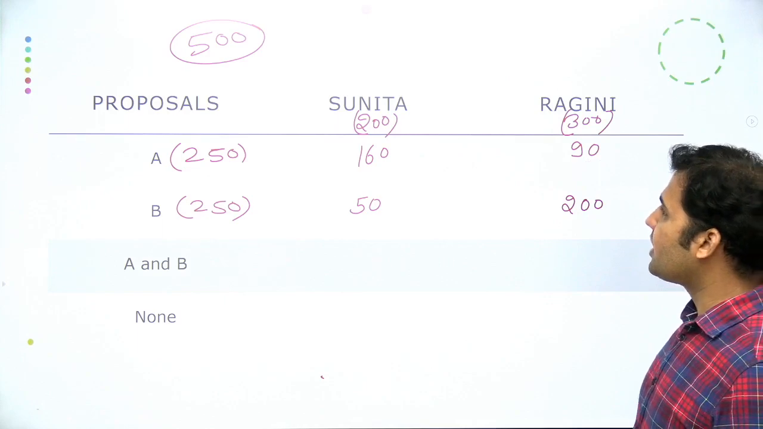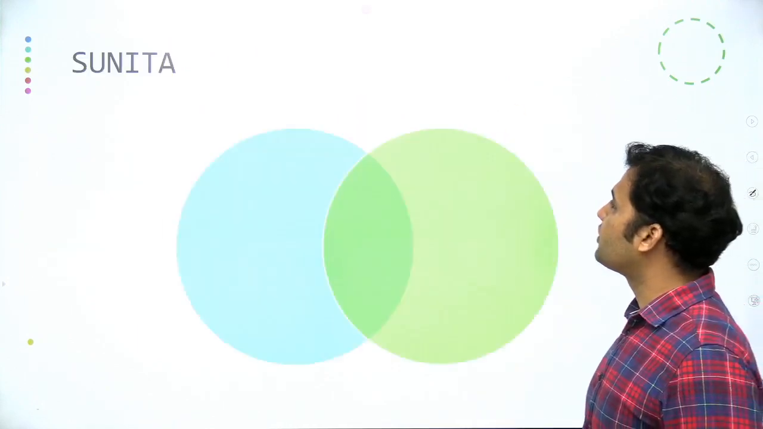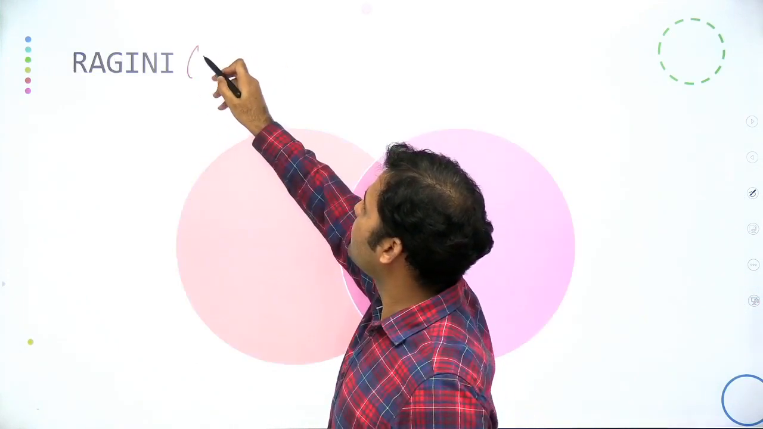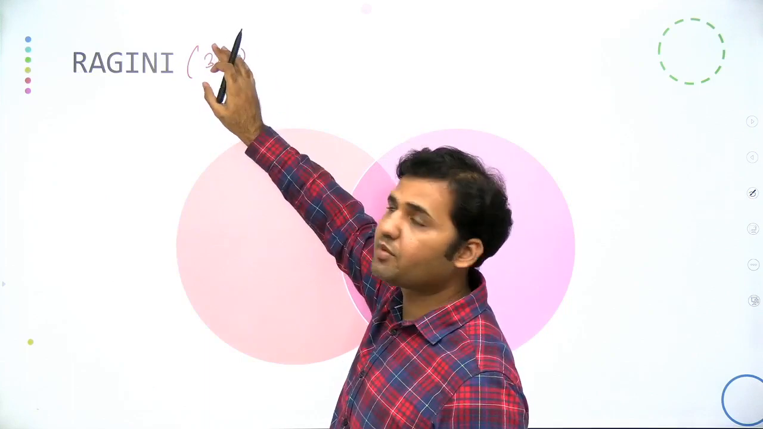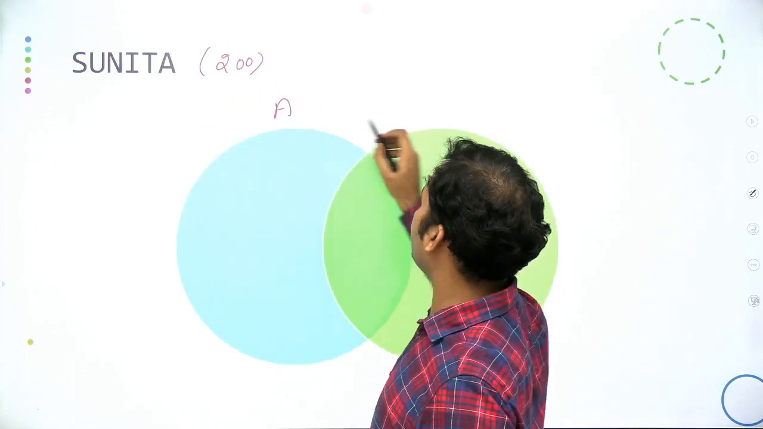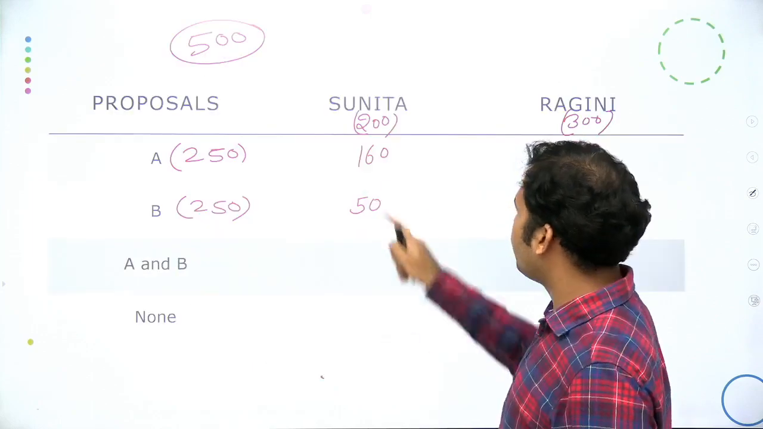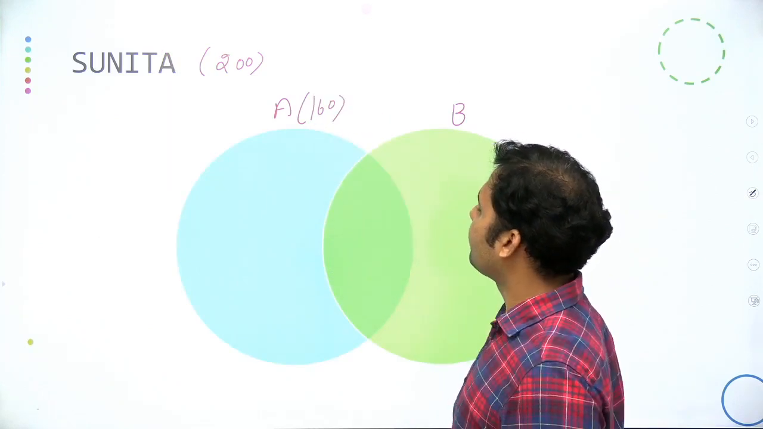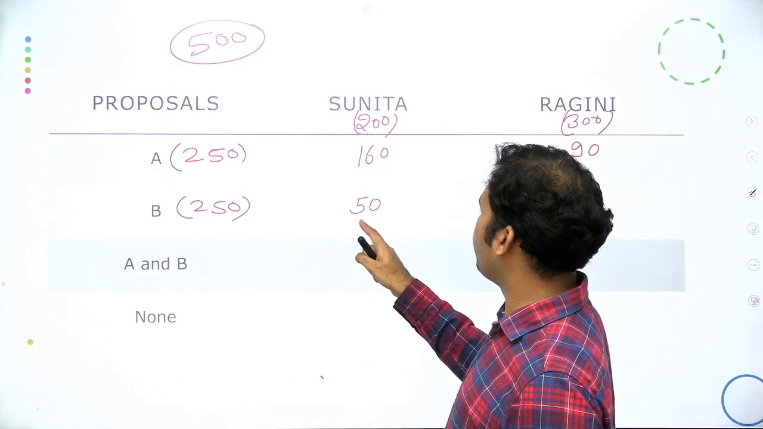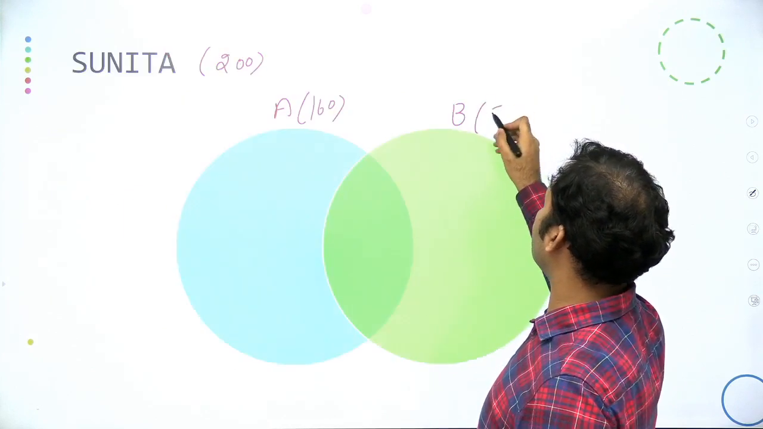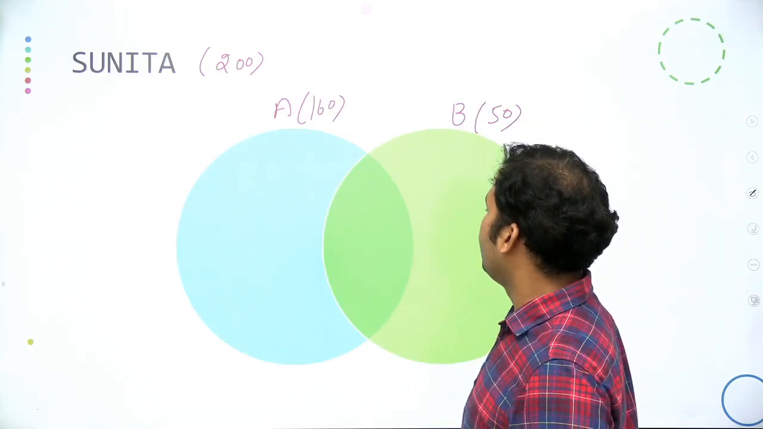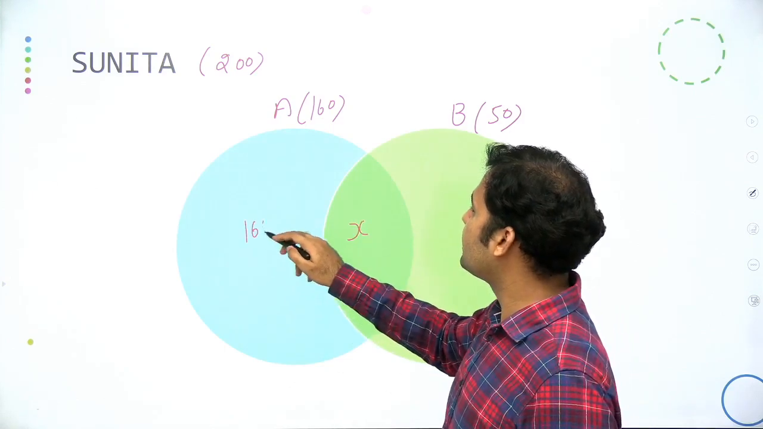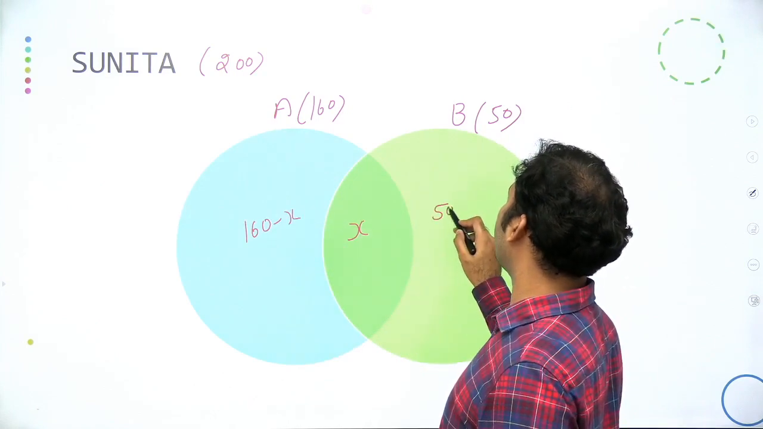Now, let's make a Venn diagram for Sunita and Ragini also. For Sunita, the total sample space is 200, and for Ragini, the number of students is 300. This is proposal A, this is proposal B, and I can see that 160 are preferring A, so write down this value as 160, and 50 are supporting B, so this value is 50. We do not know the value here, so let's say the value here is X. Now this will be 160 minus X and this will be 50 minus X.